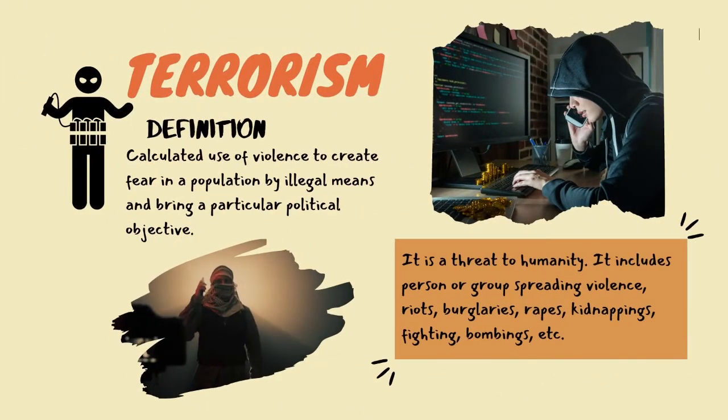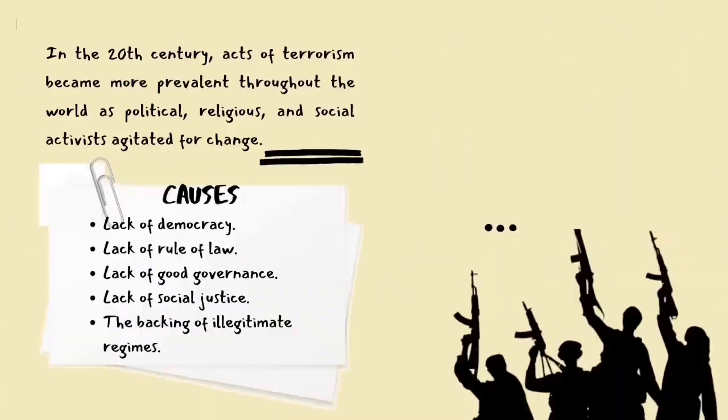Terrorism is the use of violence to create fear in a population by illegal means and bring about a particular political objective. It is a threat to humanity. It includes persons or groups spreading violence, riots, vulgarities, rapes, kidnappings, fighting, bombing, etc.